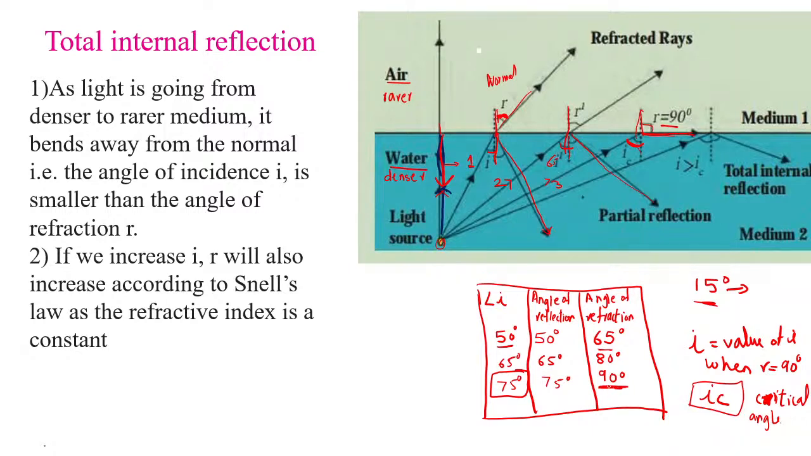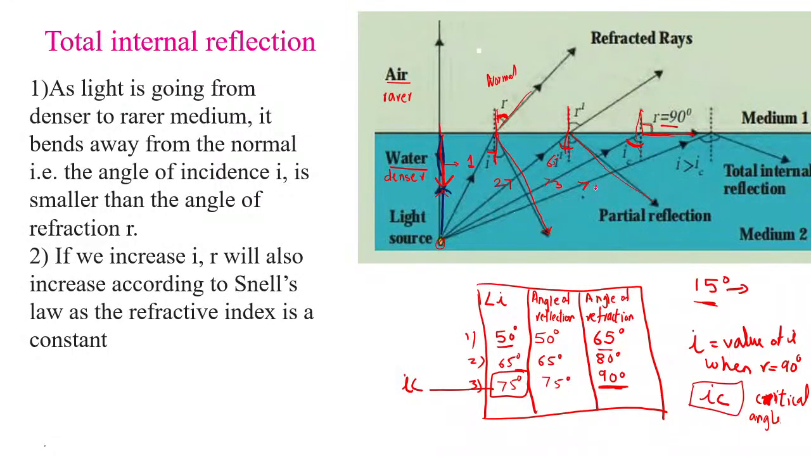Got it? In the first, second and third ray, when we have assumed that the angle of incidence is 75, the angle of refraction becomes 90 degrees. This 75 over here will be the critical angle. 75 degrees will be the critical angle. Got it, children? So now further, if you increase it, what are you going to do?